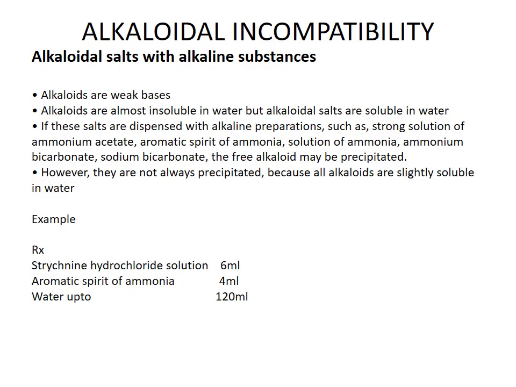So in that, the first one is alkaloidal salts with an alkaline substance. This is a type of chemical incompatibility, and here the two reacting ingredients are, as the heading itself says, an alkaloidal salt and an alkaline substance. In a prescription or a formulation, these two ingredients are combined together.